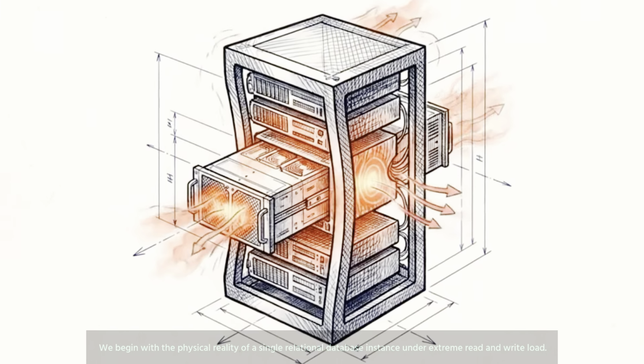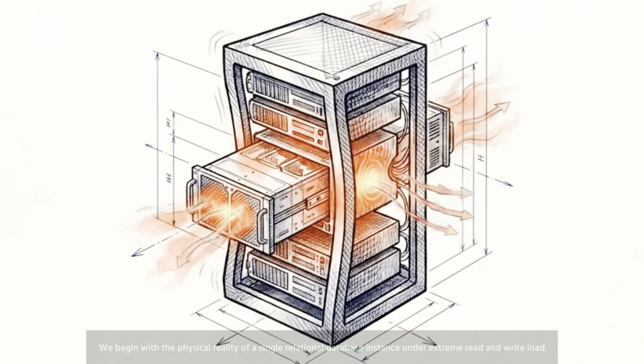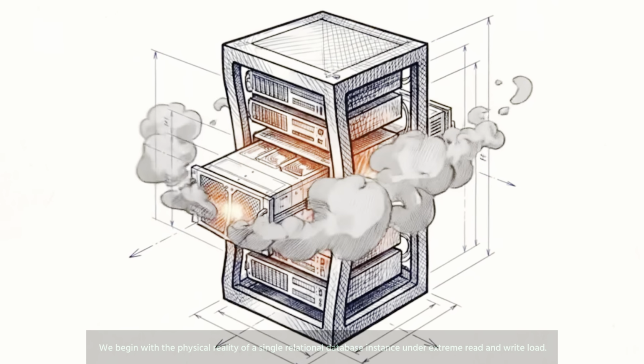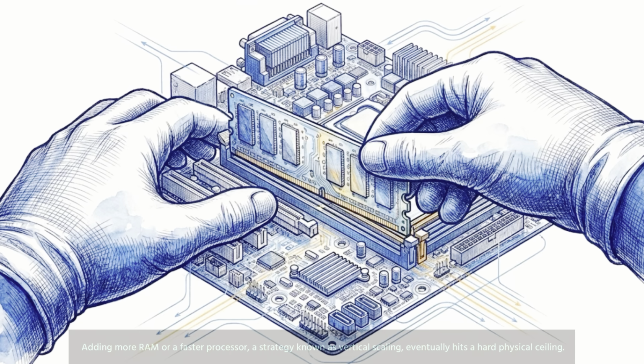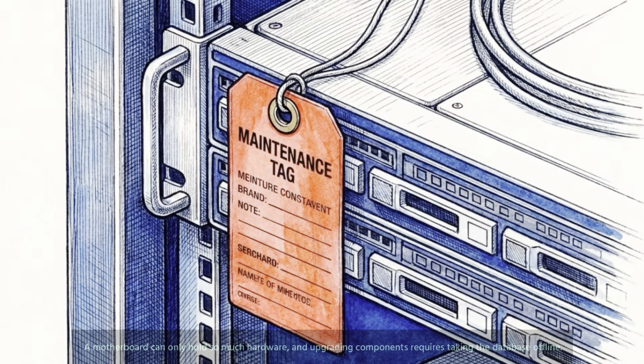We begin with the physical reality of a single relational database instance under extreme read and write load. CPU utilization spikes to 100%, and the system reaches its maximum compute and memory limits. Adding more RAM or a faster processor, a strategy known as vertical scaling, eventually hits a hard physical ceiling. A motherboard can only hold so much hardware, and upgrading components requires taking the database offline.